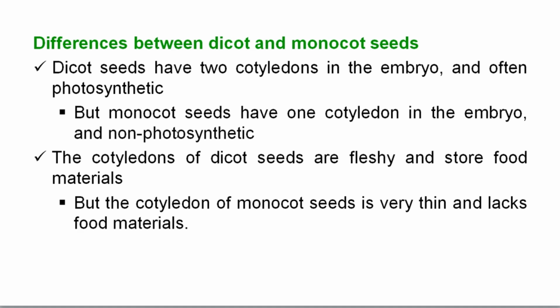It cannot perform photosynthesis. The cotyledons of dicot seeds are fleshy and store food materials, but the cotyledon of monocot seeds is very thin and lacks food material. This is the second difference between dicot and monocot seeds.